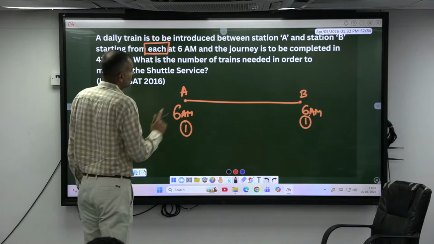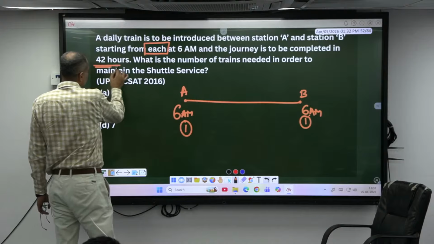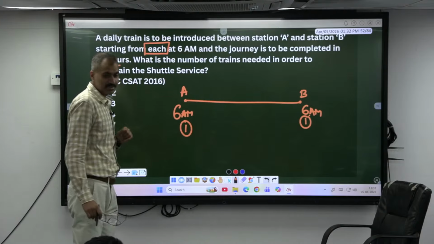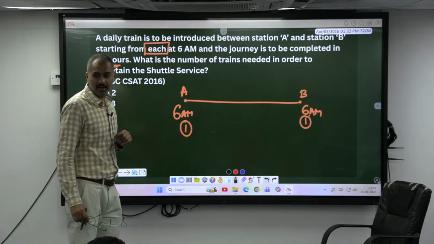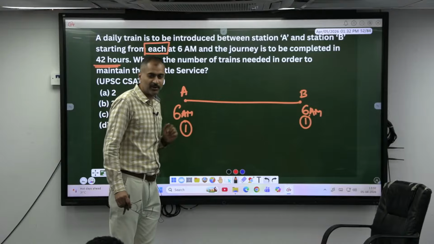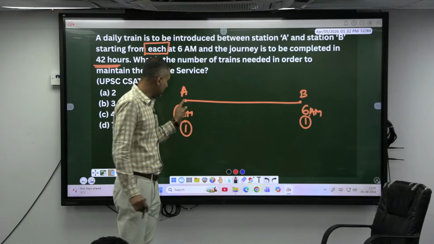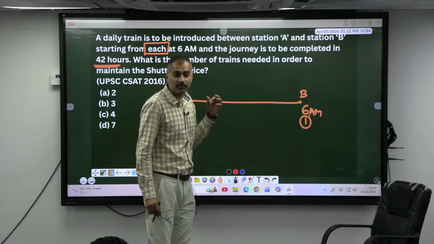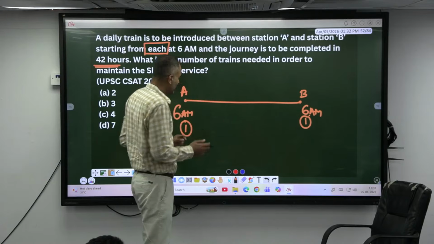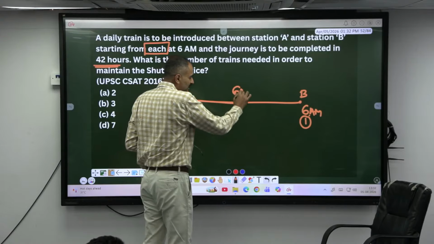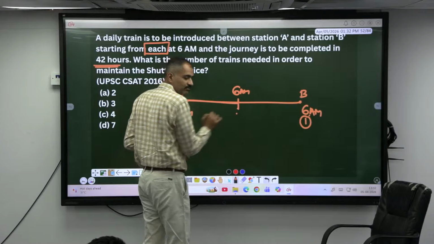And the journey is to be completed in how many hours? 42 hours. What is the number of trains needed in order to maintain the shuttle services? Meaning, again at 6 am I have to start a train here. Again at 6 am there also has to start a train. And journey time from A to B, B to A is how many hours? 42 hours. One day is how many hours? 24 hours. After 24 hours there will be 6 am. This train is going here.